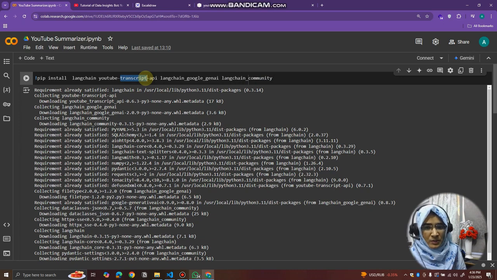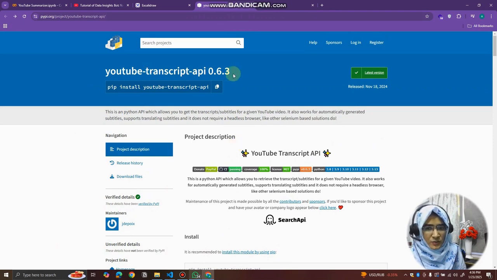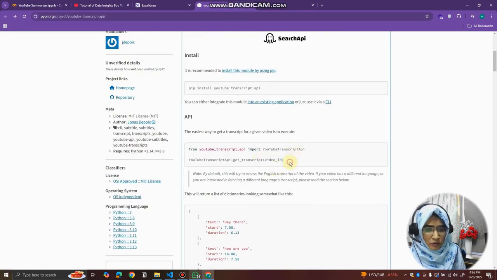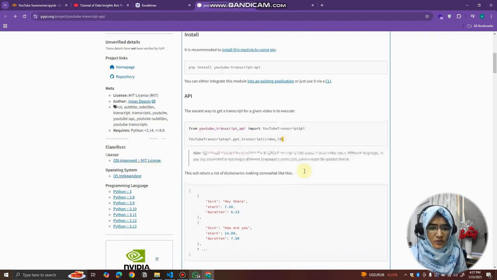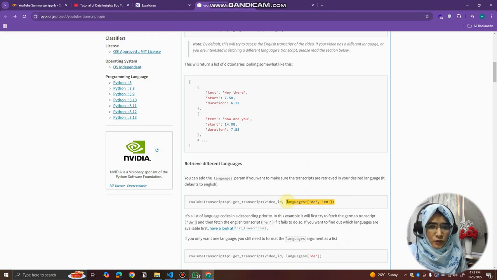Then we have YouTube Transcript API, which I already told you about. This Python library transcribes the YouTube captions or subtitles directly through the video ID. We need to provide the video ID, and through that video ID it can directly get us the YouTube captions or subtitles. You can also provide languages along with the video ID so that it can help us get captions in other languages also. So yeah, that's YouTube Transcript API.